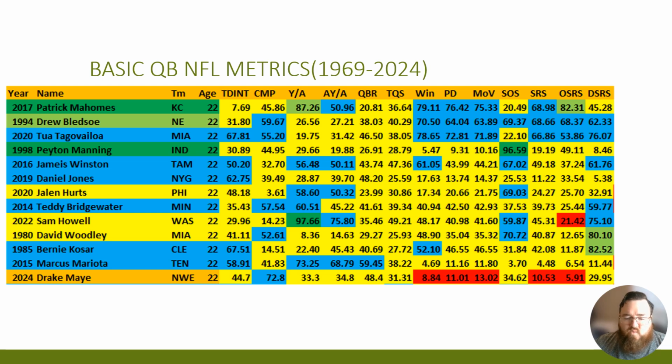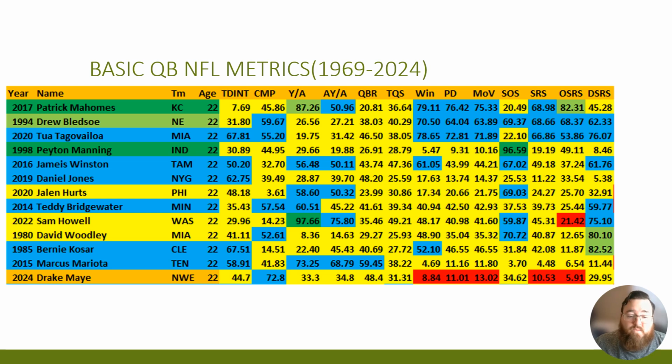His other areas were all below average. So his yards per attempt, his adjusted yards per attempt; his QBR was average. His TQS was 31.31 out of 100. Total quarterback score, taking a look at everything. And his touchdown to interception ratio was 44.7. Based on this data, he kind of tested in line with guys like Bernie Kosar, Marcus Mariota, and those types of players for the most part. It's kind of where he would sit right now. Again, he didn't perform like Patrick Mahomes did, Drew Bledsoe, Tua from Miami, or Peyton Manning even, in terms of his first year.